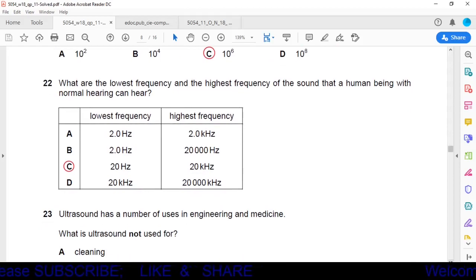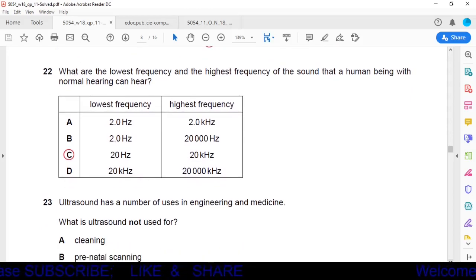Question number 22. What are the lowest frequency and the highest frequency of the sound that a human being with normal hearing can hear? We have studied that audible range is 20 cycle per second to 20,000 cycle per second, or in other words we can say the range is from 20 Hz to 20 kilohertz. So it is given in option C. So option C is the correct one.